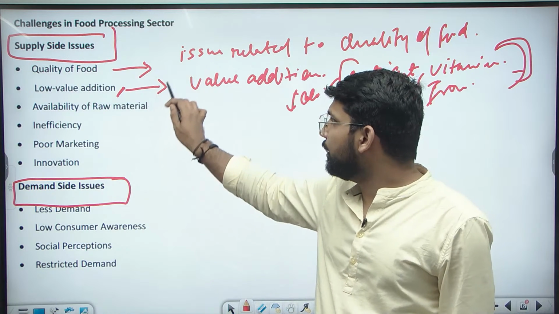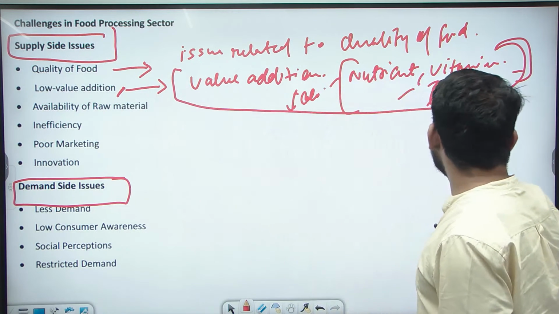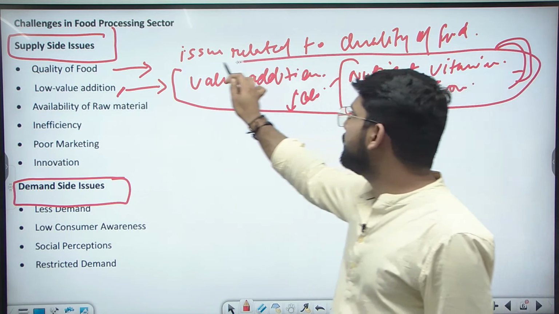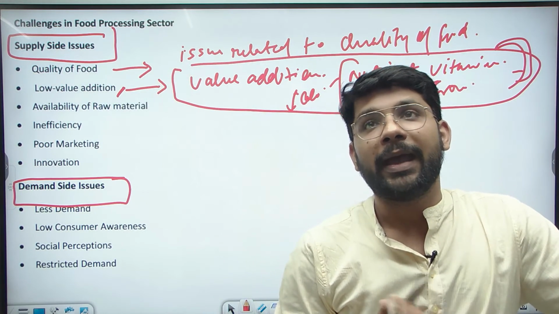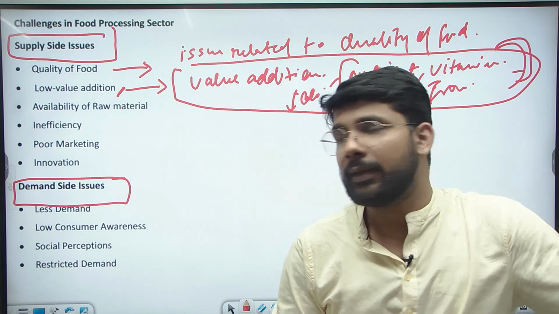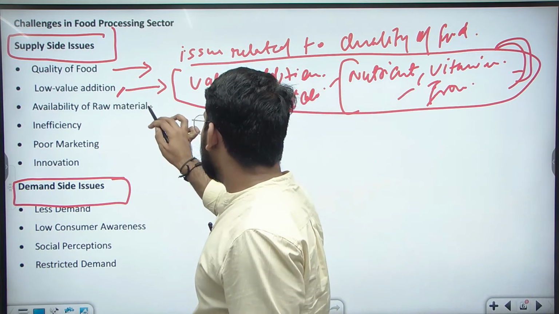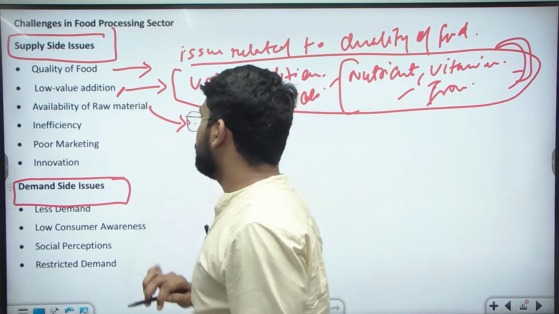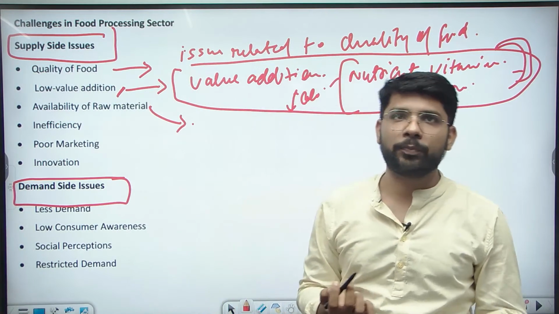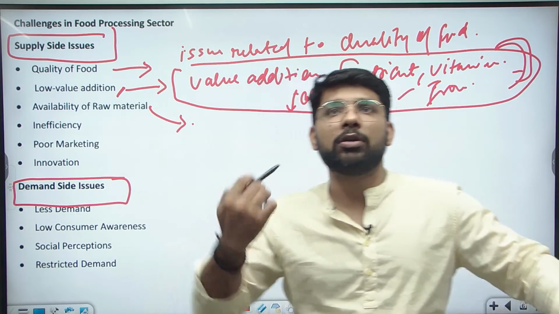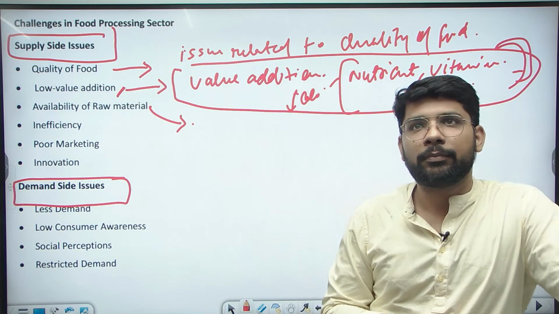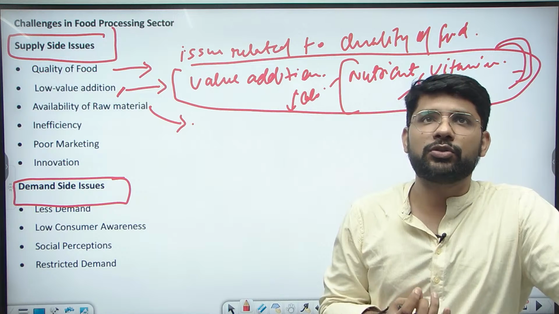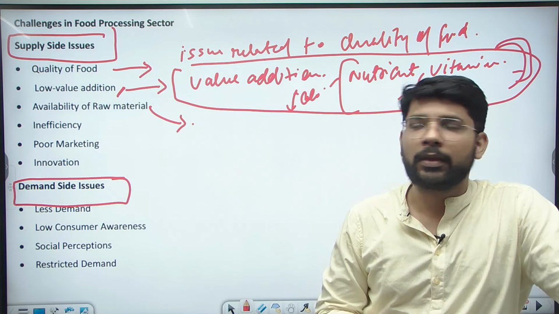So the low value addition, due to the unorganized nature of the food processing industry, leads to the low value addition. Availability of the raw material. In India, there is availability of the raw material, but due to the supply chain issue and the cold storage issue, that material is not available on time to the units. So this is one of the issues related to the supply side.